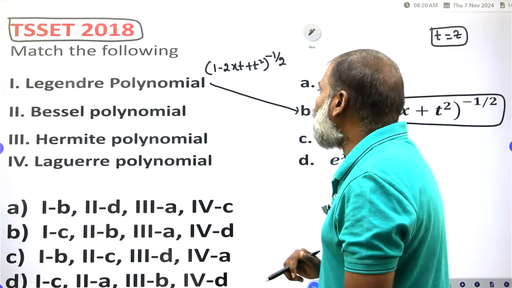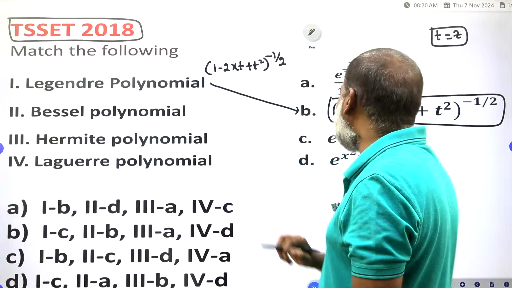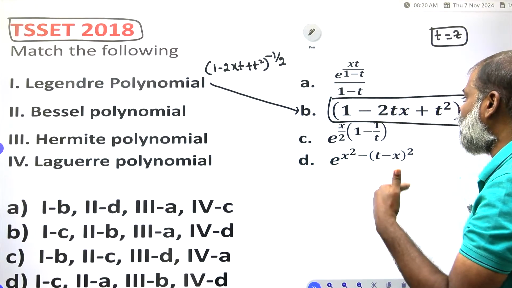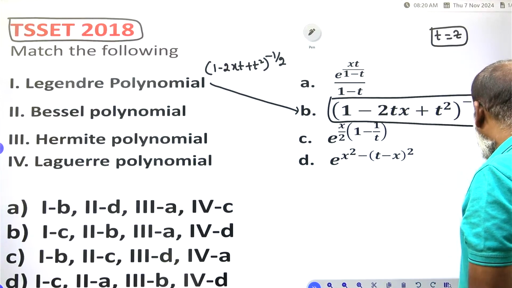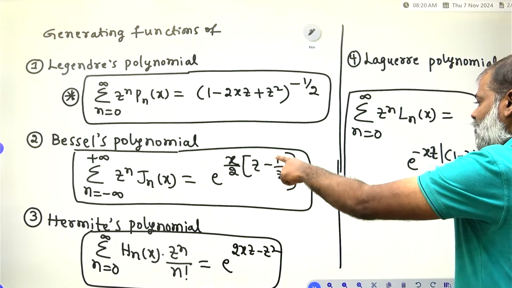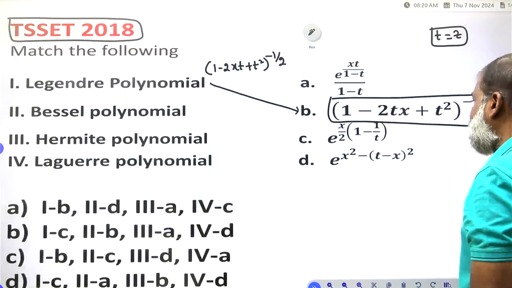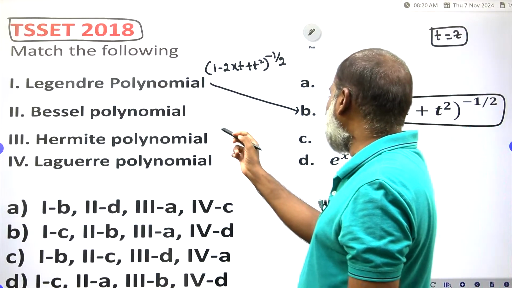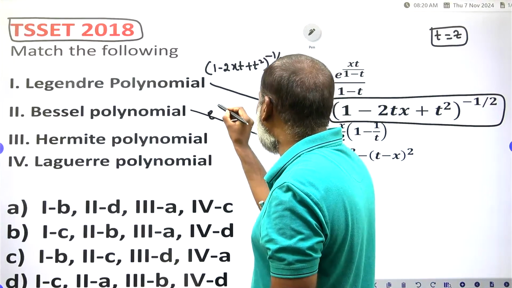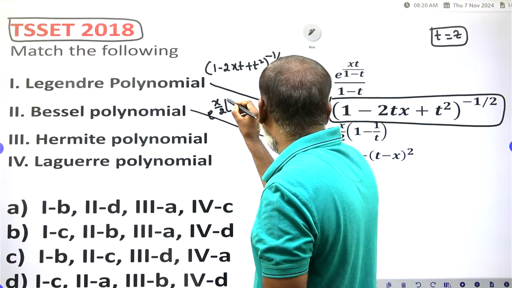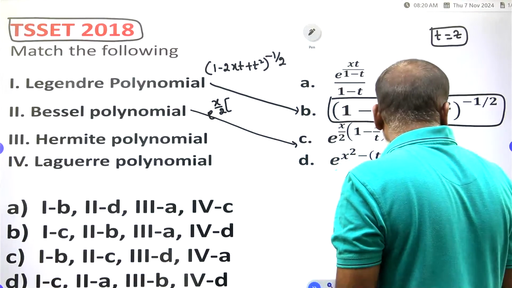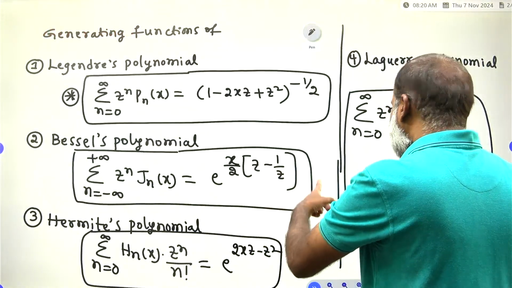Next you have to see what is the generating function of a Bessel polynomial. Once again, e to the power of x by 2 into z minus 1 by z is there. Therefore what we have to write? The generating function of a Bessel polynomial is e to the power of x by 2, and instead of z we have to take z minus 1 by z.